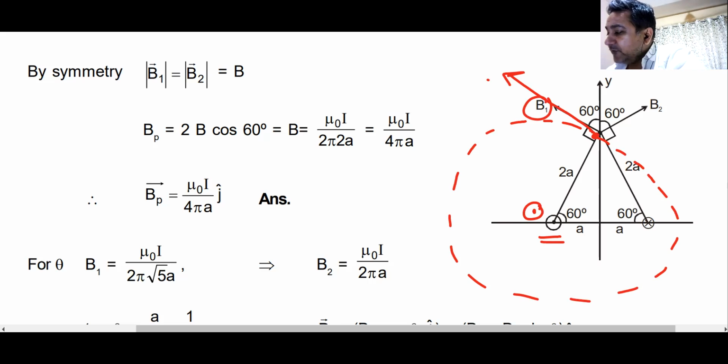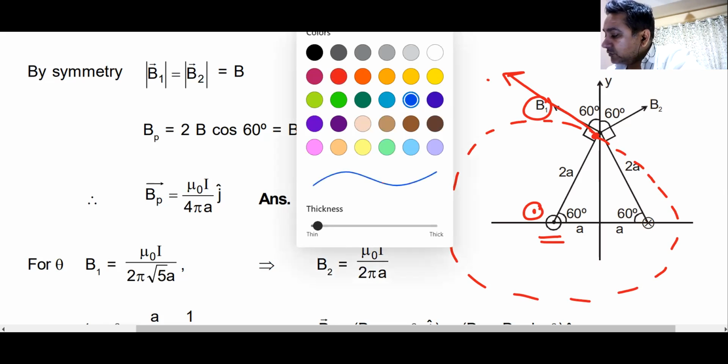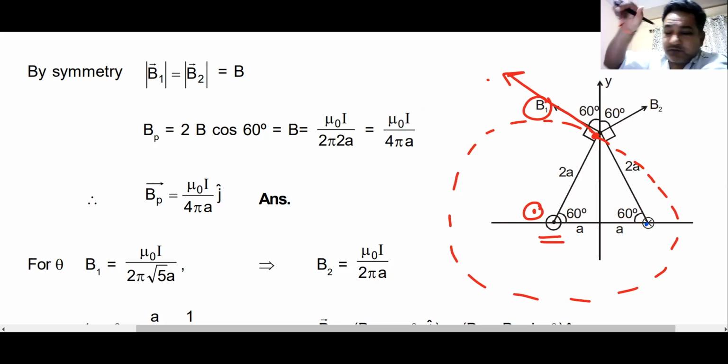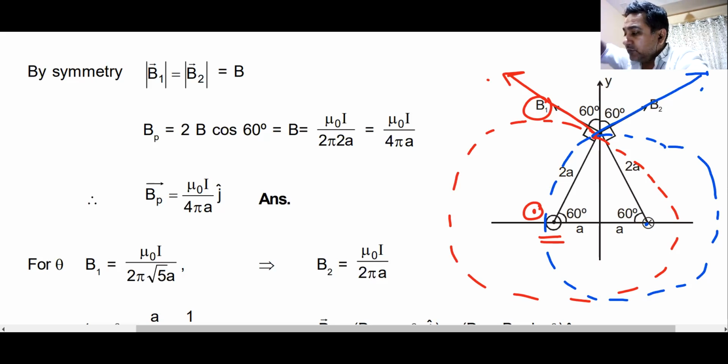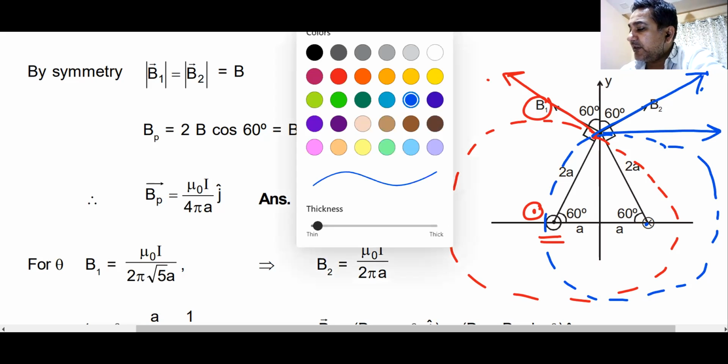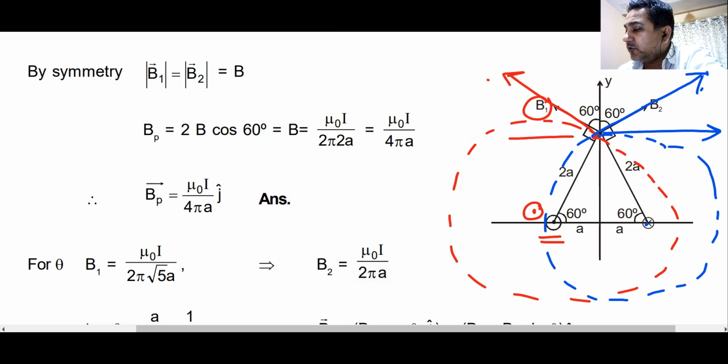Yes, sir. If you look at wire B, current is going in. Magnetic field due to this wire will be moving in circles like this. My circles may not be perfect, but they give you the direction of magnetic field. Yes or no? Both the fields are equal in magnitude because currents are same. So their horizontal components will get cancelled and their vertical components will get added up. Yes or no?